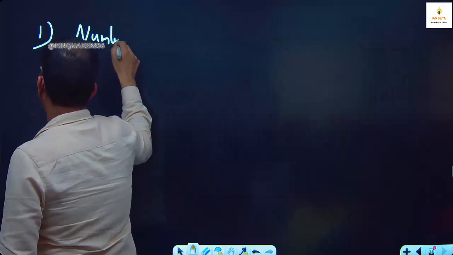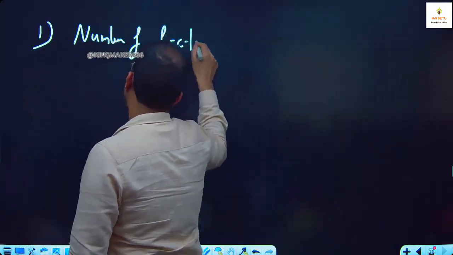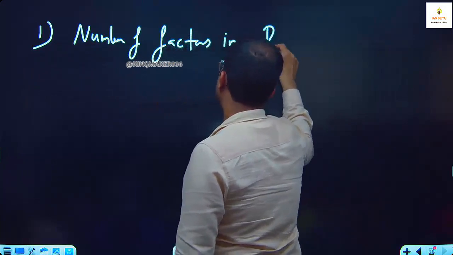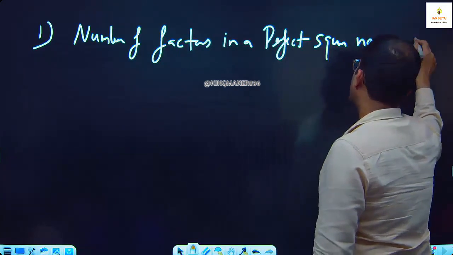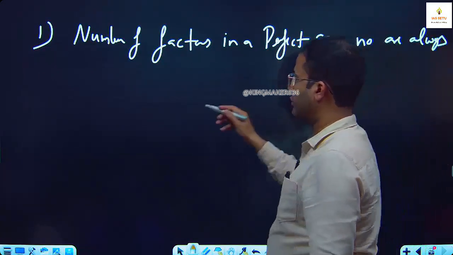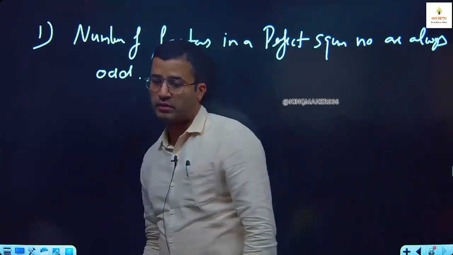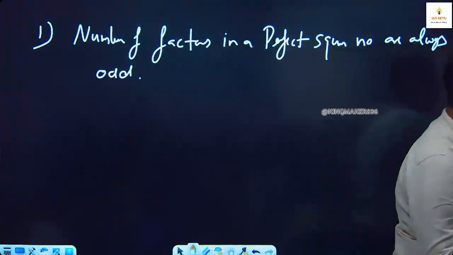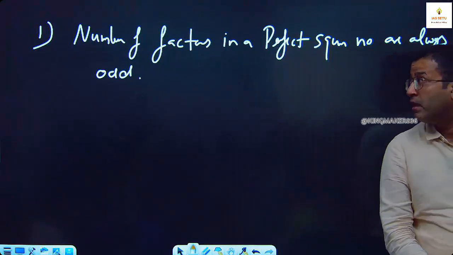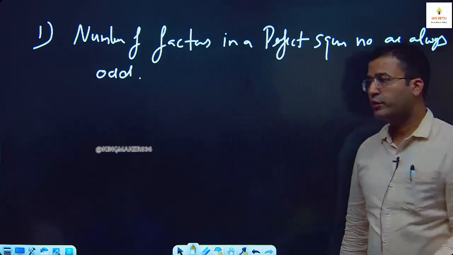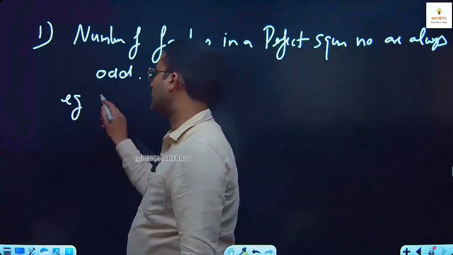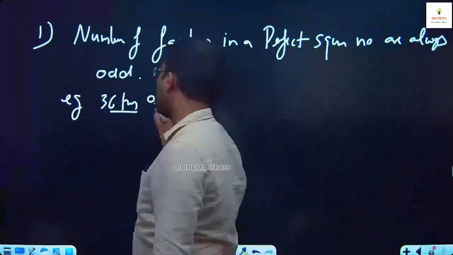Okay, we revise or we write. What is the first observation? The number of factors in a perfect square number are always odd. We write some examples. For example, 36 has 9 factors.